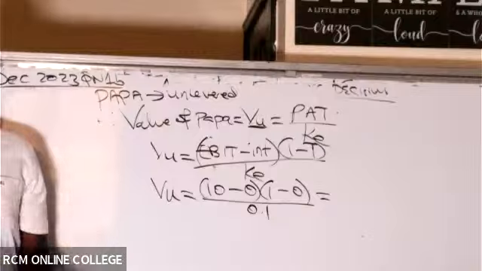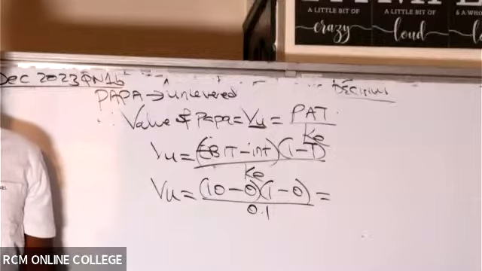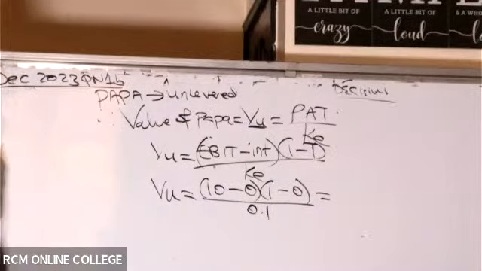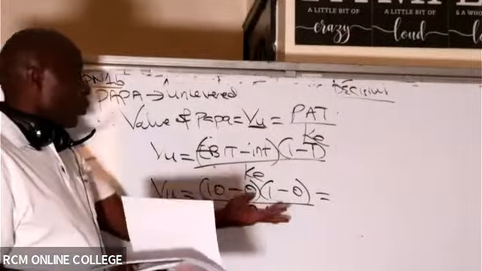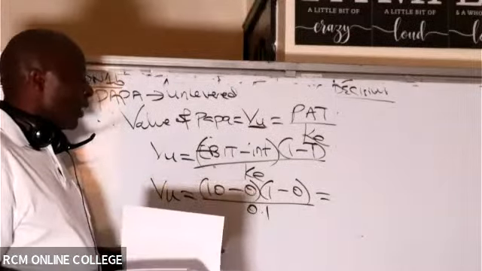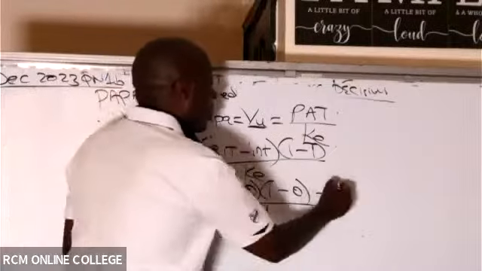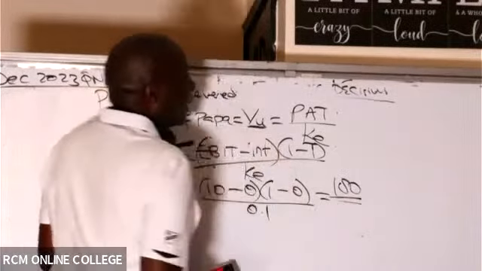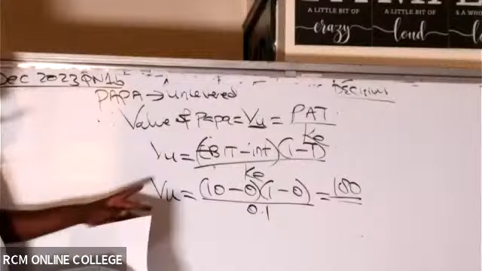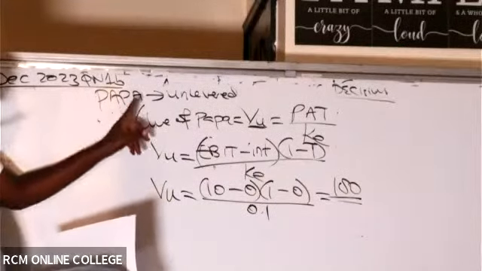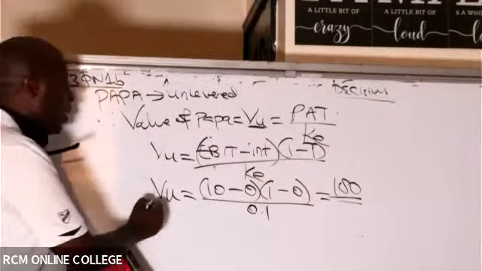Are you able to give me the value of the unlevered farm? If you take 10 minus 0 times 1, it is 10. 10 divided by 0.1 gives me 100. So having gotten the value of the unlevered farm, which is Papa, which does not have any debt. Remember, this is the value of Papa.